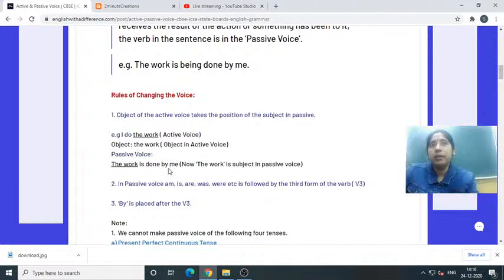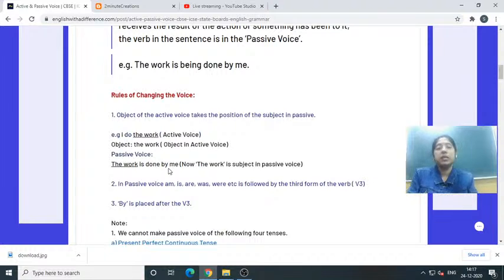So got this point? What you have to do in order to change this active to passive, you have to identify sentence first, identify tenses first. Okay, sentence also it's very important, sentence identification, tenses identification. If it is simple present tense, you have to change it. Yes, that object will be the subject here and subject will be the object. And in between, according to the subject and according to the tenses you have to place am, is, are, was, were.